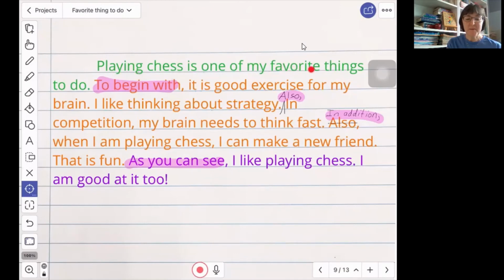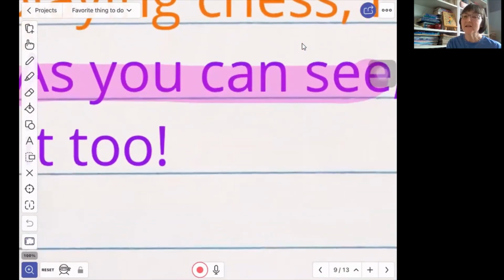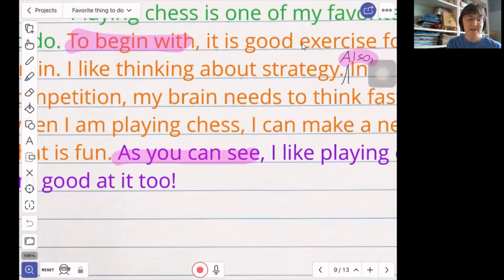Playing chess is one of my favorite things to do. To begin with, it is good exercise for my brain. I like thinking about strategy. Also, in competition, my brain needs to think fast. In addition, when I am playing chess, I can make a new friend. That is fun. As you can see, I like playing chess. I am good at it too. Because that last sentence was kind of a fun thing to add, just for fun, just to bring it to an end, I added an exclamation mark at the end of it to kind of show that it's fun.